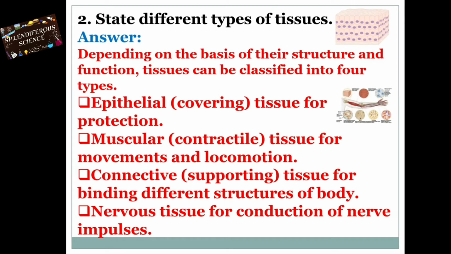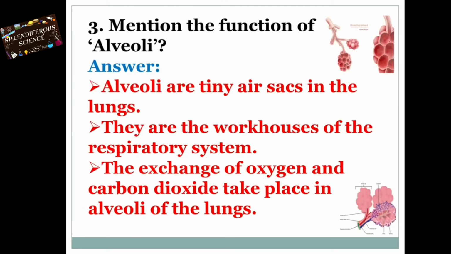Second one, state different types of tissues. The answer is, depending on the basis of their structure and function, tissues can be classified into four types. Epithelial, covering tissue for protection. Muscular, contractile tissue for the movements and locomotion. Connective, supporting tissue for binding different structures of body. Nervous tissue for conduction of nerve impulses.